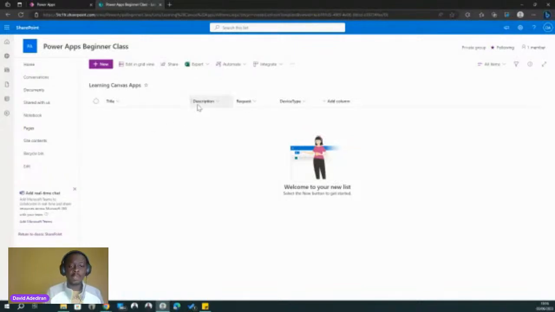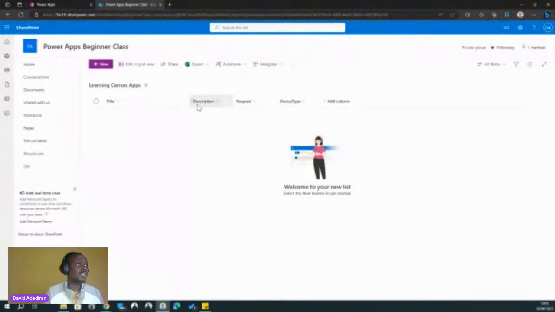Description is a multi-line text column. We'll talk much more about SharePoint later, but I just want to mention that. Description is multi-line text, which means it allows us to put long-form descriptions. So let's say you want to write something like a text post, a small blog or a small article, this data type is good for it. It's called multi-line text.